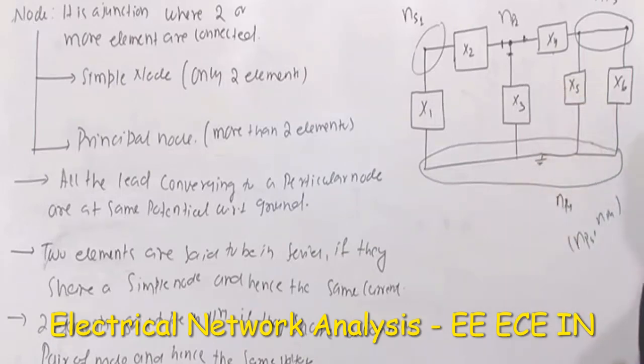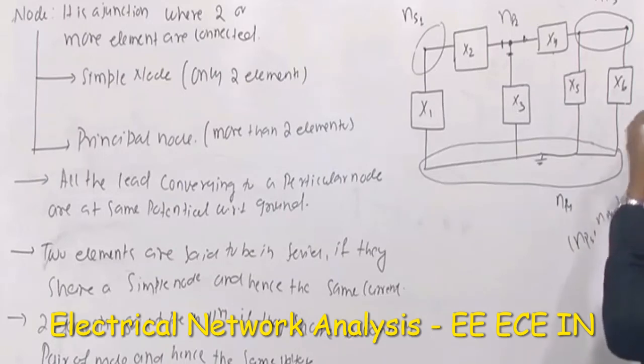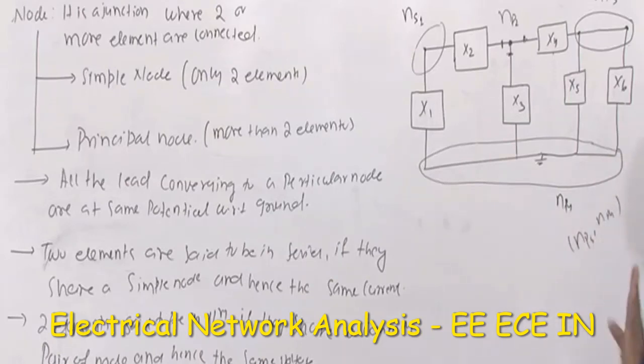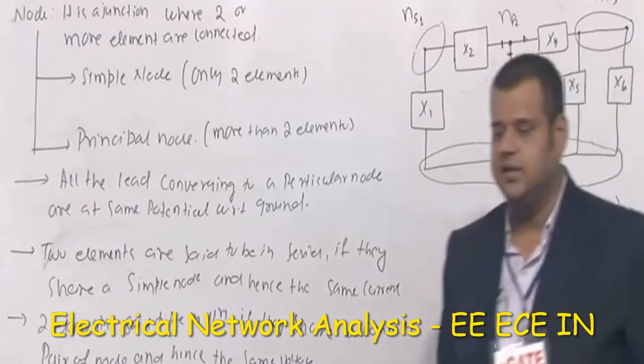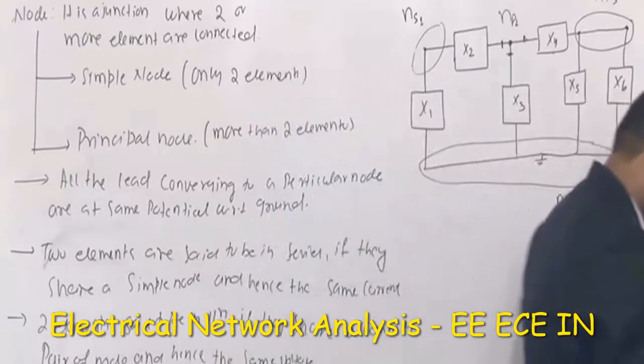That is a special case of this particular thing. But they are said to be parallel if they share what? If they are shared by a common pair of nodes. Series means a simple node they should share, and hence the same current. Parallel connection means a common pair of nodes, and hence the same voltage. But saying firstly the voltage is same or saying the current is same, that statement is not 100% correct. That may be a special case of this. So this is what the node. So let us take a break and we will discuss regarding the branch and the related concepts.